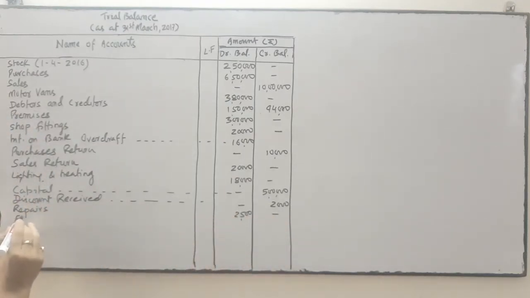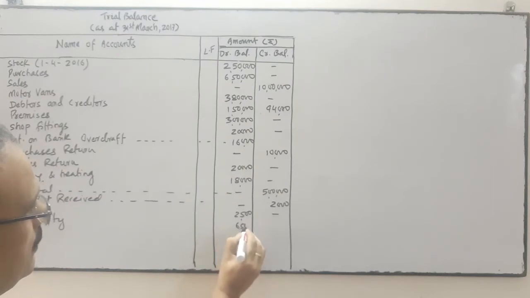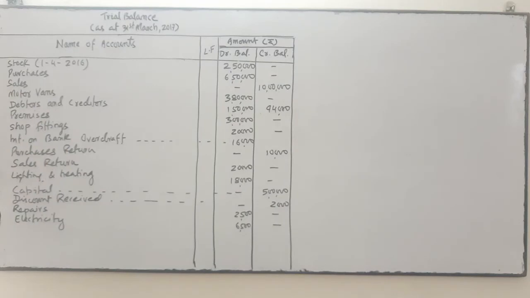Electricity is an expense. It should be debit, but it has been written in the credit side. You just shift it to the debit side. Electricity amount written in the credit is wrong. So shift to the debit side. It's an expense.